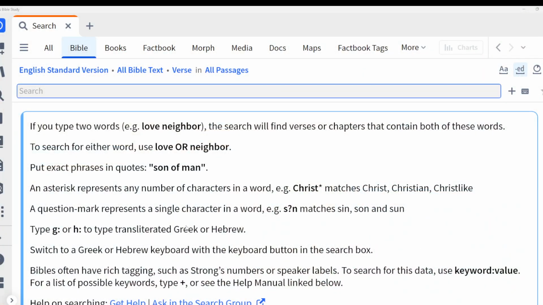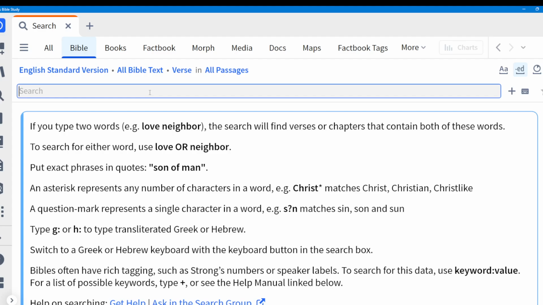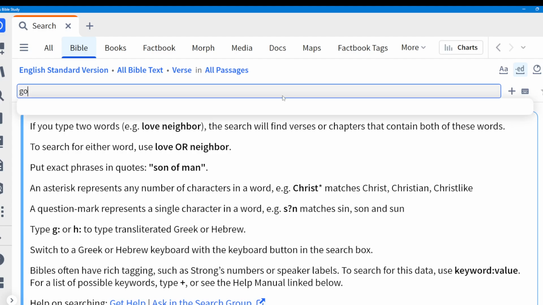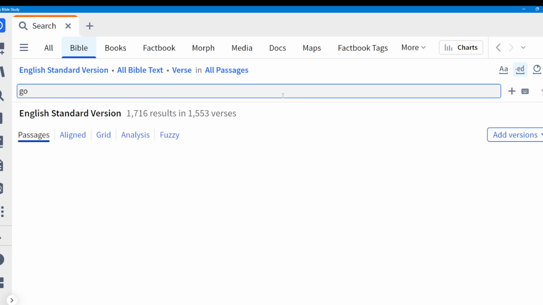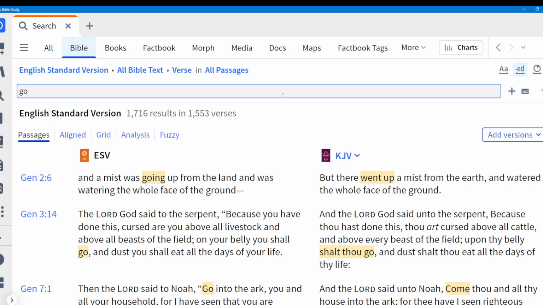So let's get started. First, I've just got a simple Bible search here. You pick your translation or whatever, it doesn't really matter very much. One thing I want to have is the match all forms selected, and that way it is going to show me, if I do the word go, it'll also show me going and stuff like that. So obviously the simplest thing is go, right? Just the search for the word.